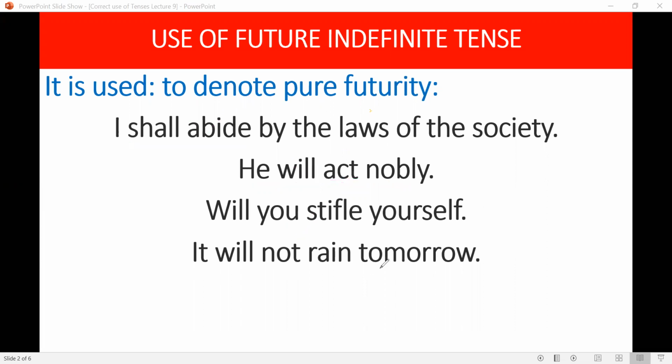It will not rain tomorrow. It's a hypothesis or is based on some scientific reason.